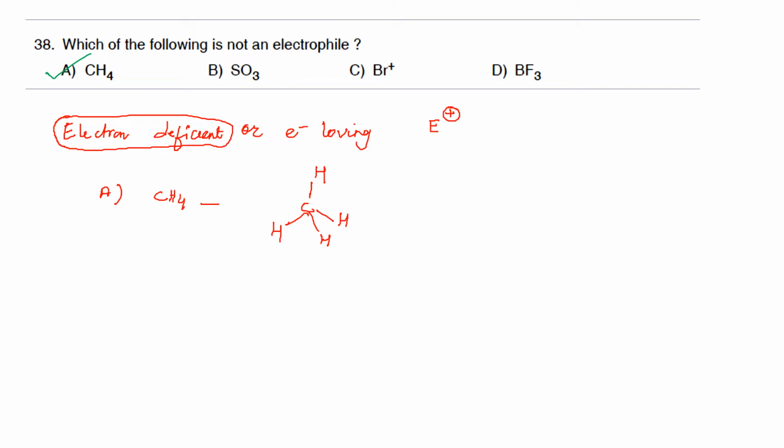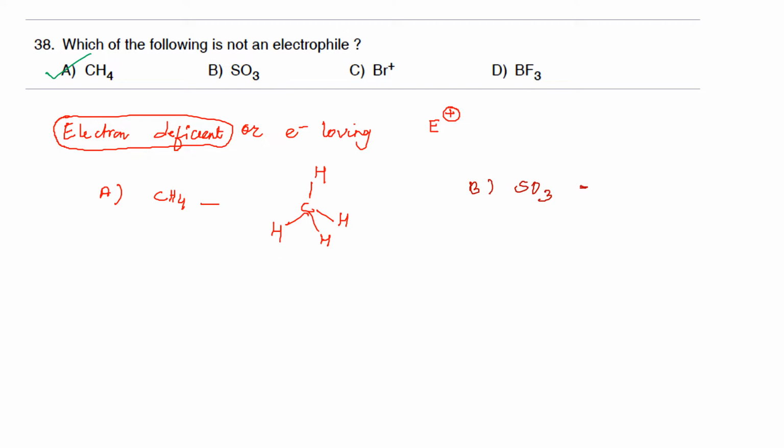The second option is SO3. You can find the structure of SO3 using a trick that I've already discussed in one of my videos in the channel. You can just go through it; I'll give the link in the iCard above.